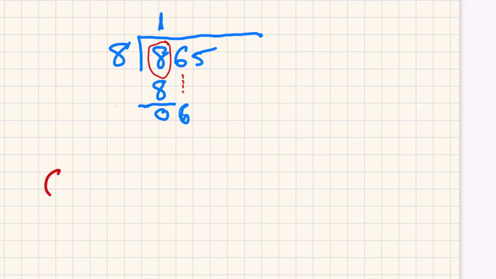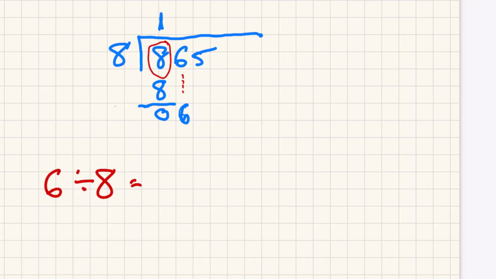Now the problem is 6 divided by 8. And notice, the dividend is 6, not 8. It is 6 divided by 8. It is not 8 divided by 6. Do not make that mistake. The dividend is 6. The divisor is 8.